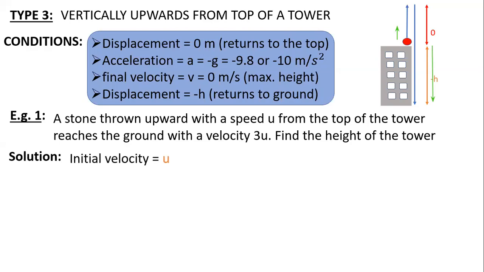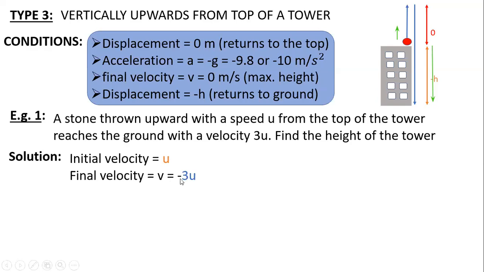So if I compare the initial conditions and the final conditions, the initial velocity was u, which means the positive direction was upwards, because you have taken it as positive. So anything taken upwards, I will be taking as positive. Now when I talk about the final velocity, when it touches the ground, the direction of the motion is downwards. My final velocity is negative. The direction is opposite to the initial throw. So we take the final velocity as minus 3u, because when it touched the ground, the motion was downward with respect to the initial throw, which was upward.